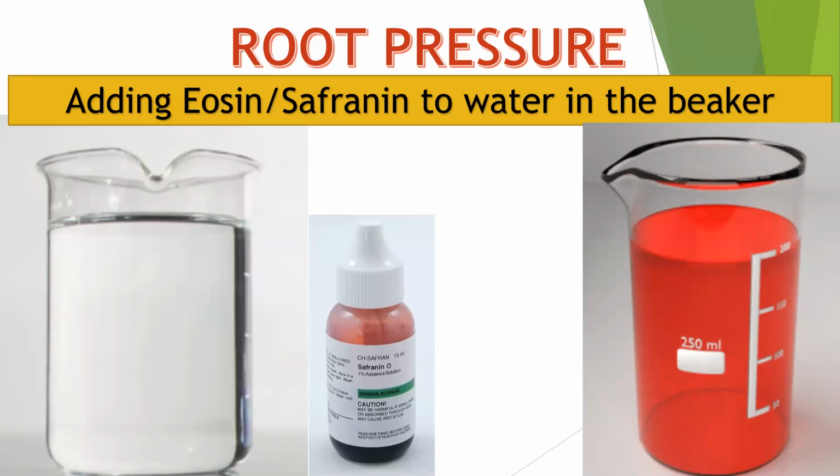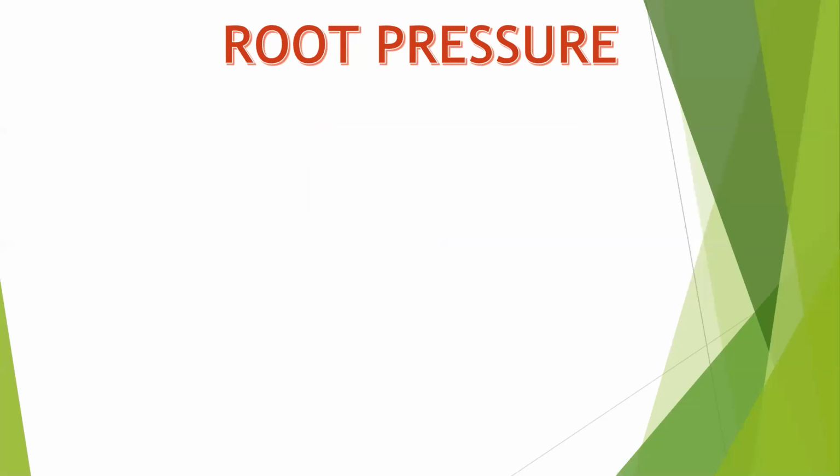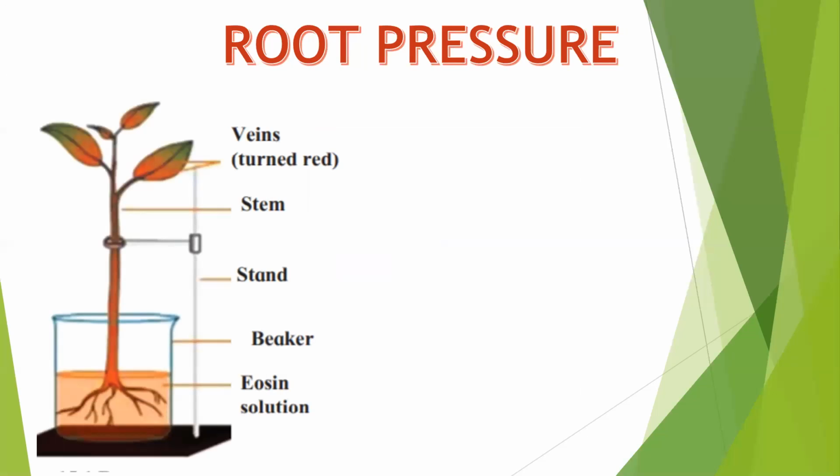Okay, yes. Now, if the plant is absorbing this water, will there be any changes in the appearance of the plant? The plant will look as it is, but the shade or color of the plant's veins will change. If you nicely observe the leaf, you will be able to find minute vessel-like structures, which are nothing but the presence of xylem vessels, and they will turn red in color. Now, when they turn red in color, the plant will look something like this.